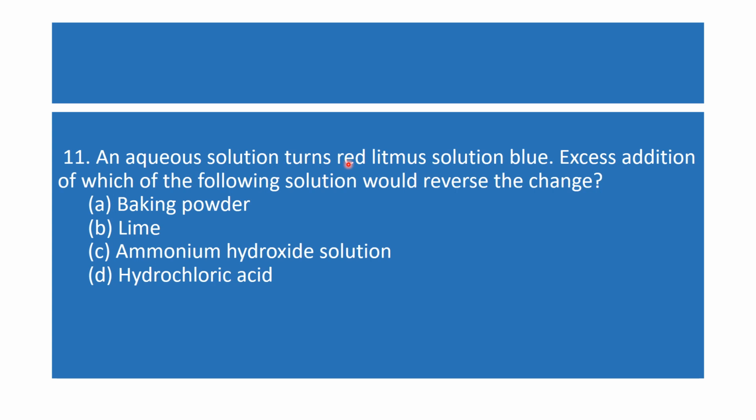Then you add NaOH to it, and this red litmus will change to blue. Again, if you add acid in excess, this litmus paper will change back to red. So here, baking soda is a base, so it is wrong. Lime is also a base, ammonium hydroxide is also a base, hydrochloric acid is the correct option. D is the correct option here.